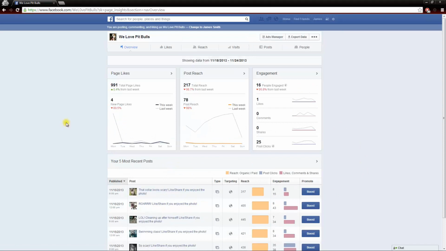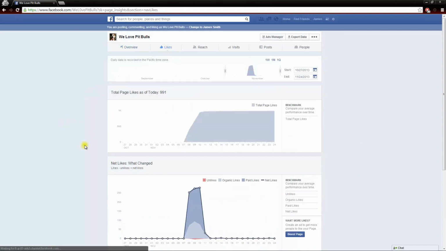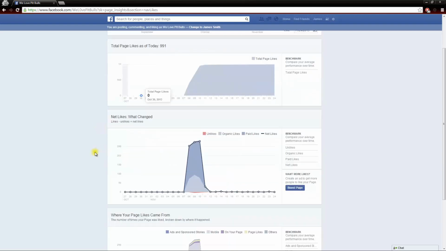Now, the first option we have is our likes. If we click on that, this is going to give us a breakdown of all the likes we have, where those likes came from, and so forth. The first option is just the total likes that we have each day of the week and how many likes we had at the end of that day. Okay, pretty simple. Now below we have the net likes, the amount of likes we got per day, the unlikes we got per day, paid likes, and organic likes.